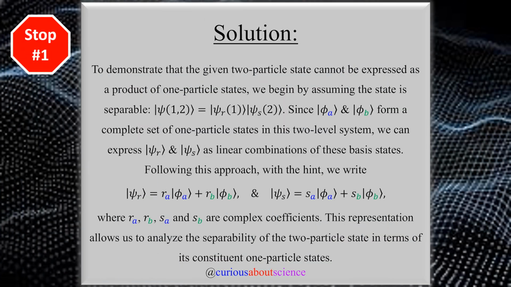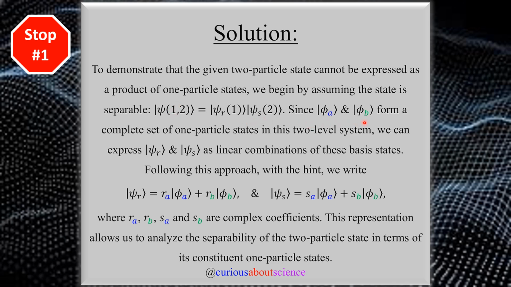Alright, so in step 1, we have a lot of setup work to do, so let's just take it part by part. To demonstrate that the given two-particle state cannot be expressed as a product of one-particle states, we begin by assuming that the state is separable. So psi of 1 and 2 can be separated, because this is the conjoined state, the entangled state, into R and S, okay? That's the assumption. And we're going to prove that this is a contradiction, but now that we have the assumption, we can go ahead and work with it.